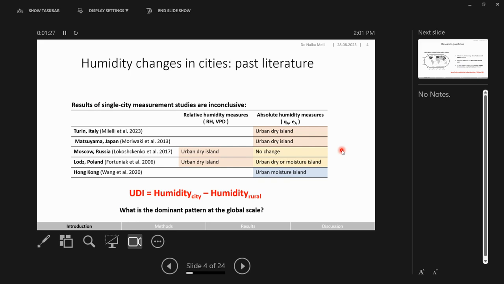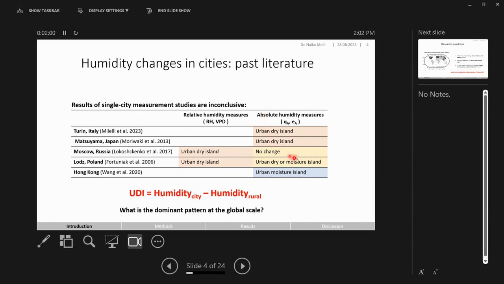So what do we know from past literature on humidity changes in cities? Well, past literature has mostly focused on measurement studies of single cities or single urbanizing regions. When we're looking at humidity changes in cities, we can look at changes in relative humidity measures, such as relative humidity or vapor pressure deficit. And we can also look at changes in so-called absolute humidity in cities, such as, for example, specific humidity or vapor pressure. And what we can see from past studies is that the results are inconclusive.